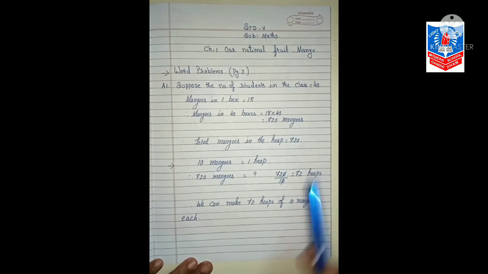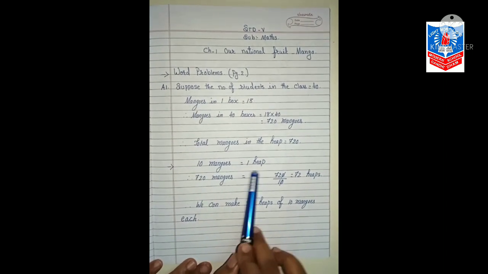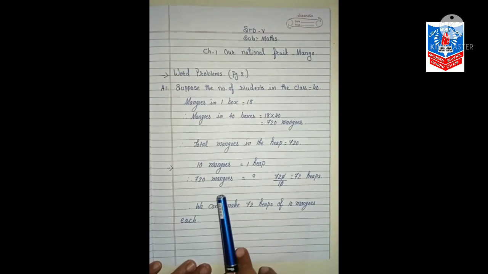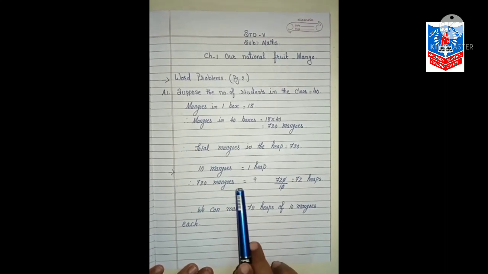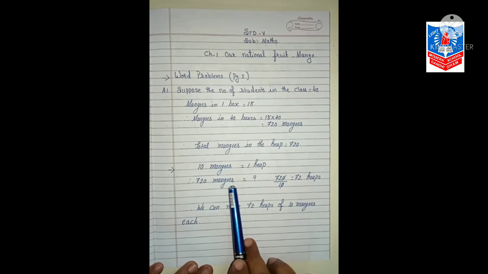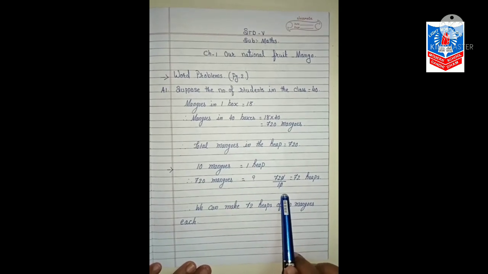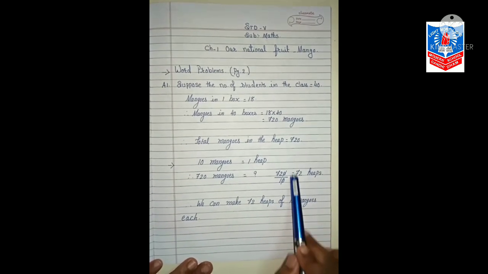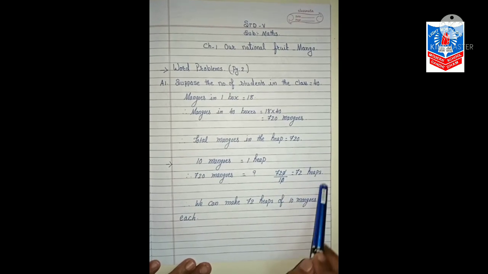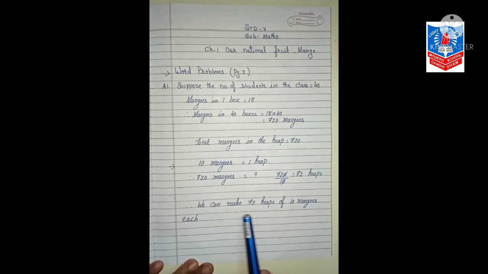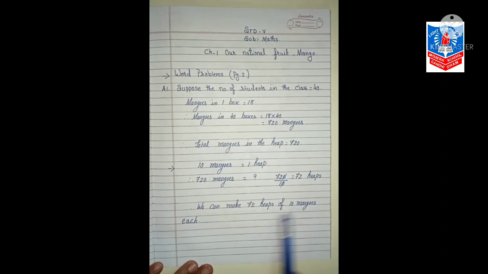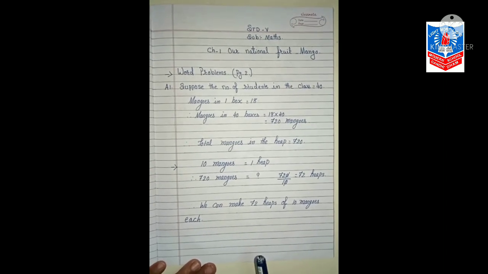720. Now, 10 mangoes in one heap. एक ढगले में 10 मैंगोस है तो हमारे पास कितने मैंगोस है? 720. So, what we will do? We will divide 720 by 10. तो 72 हीप्स बनेंगे यानी 72 ढगला हम बना सकते हैं. Therefore, we can make 72 heaps of 10 mangoes each. Understood?